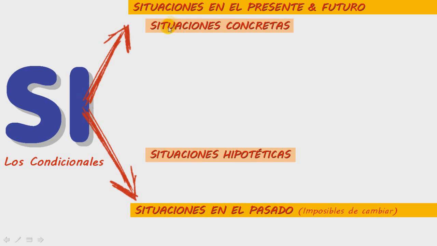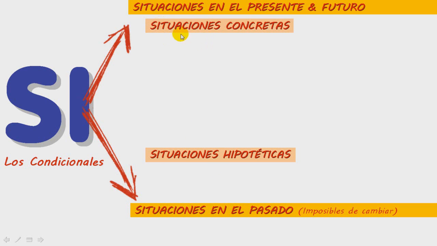The main difference is that the first type of conditional is very concrete, very possible and likely to happen if the condition is met. If something happens, something else will happen as well. In the case of hypothetical situations, as the name suggests, this is likely to happen, but not as much as the ones in the first group. Well, if I have $1 million, for instance, it's hypothetical, it may happen, but it's not likely to happen overnight. That's when we use this second type of conditional.